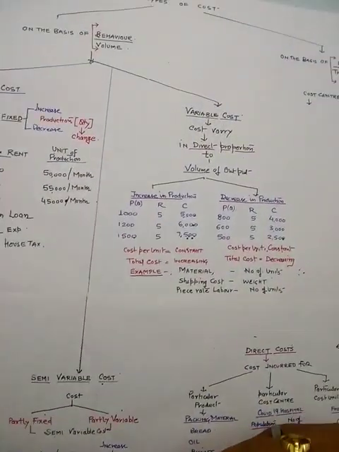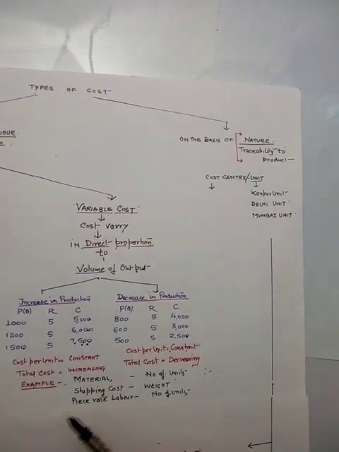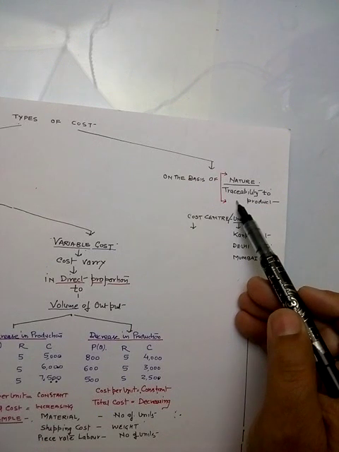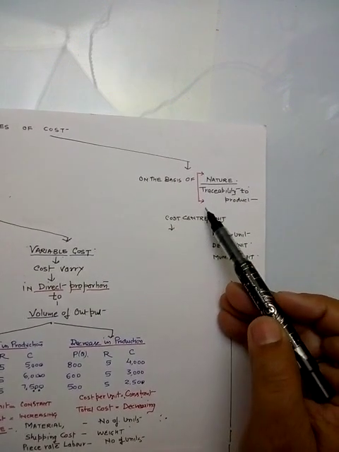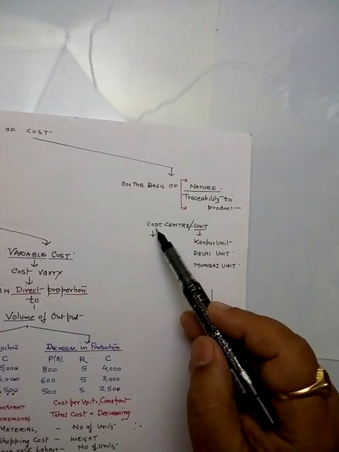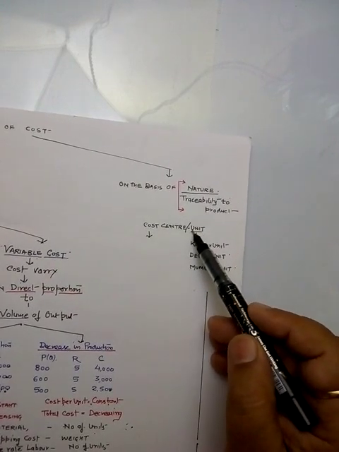Now we are going to discuss another type of cost that is covered over here, that is according to the nature or the traceability of product. It is based on the cost center or according to the unit wise.